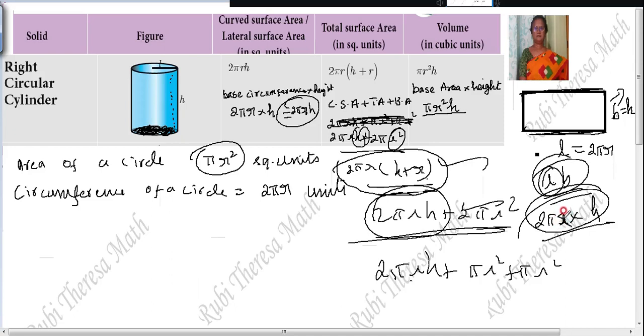No need to memorize. If you visualize, if you understand the concept, how it comes, then very well you will be able to memorize it or recall it. Understand? So please try to have a look and visualize the shape, imagine the shape, and you should know this basic concept. With the help of this, very well you will be able to write the formula during the exam times. Do you follow?